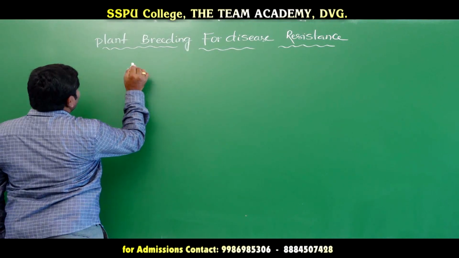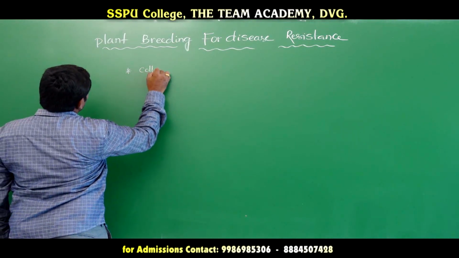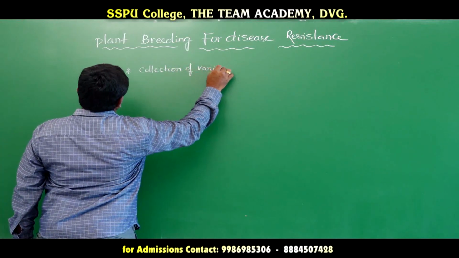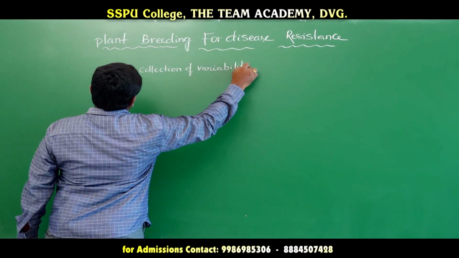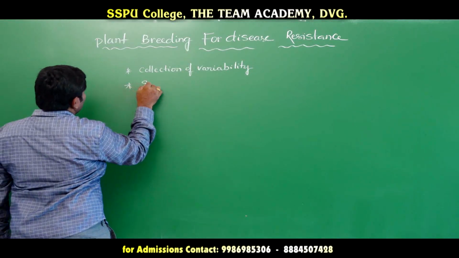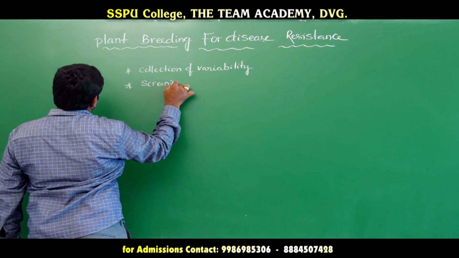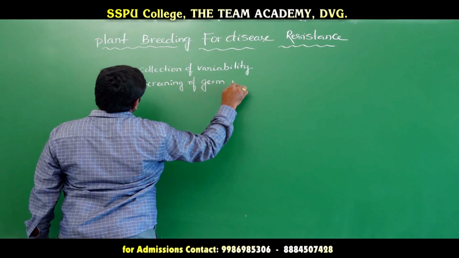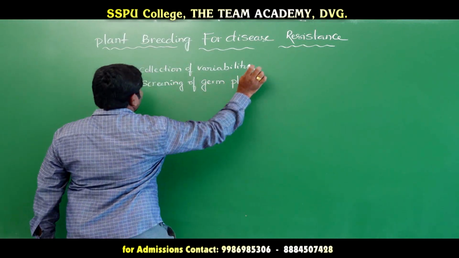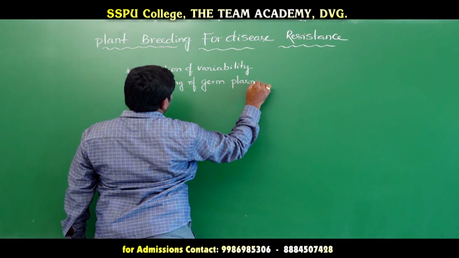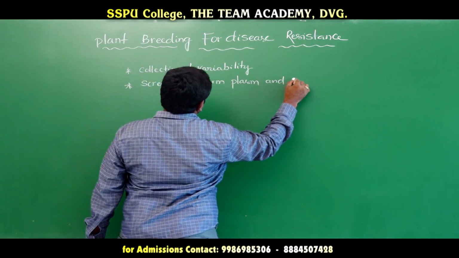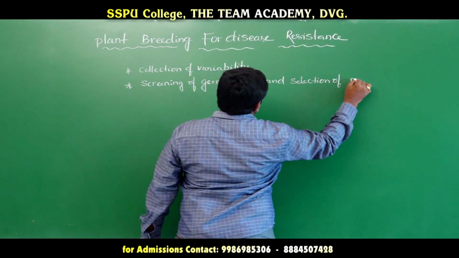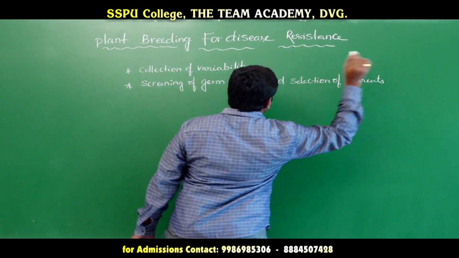First one is collection of variability. Second one is screening of germplasm and selection of parents.